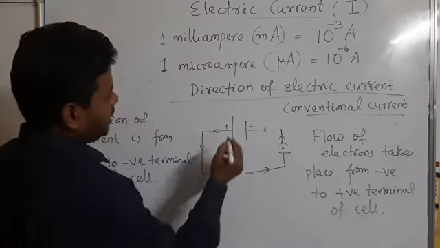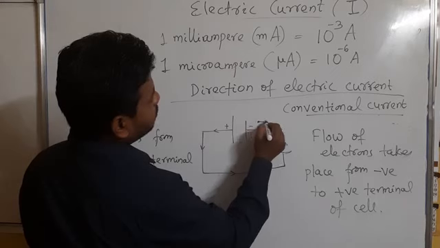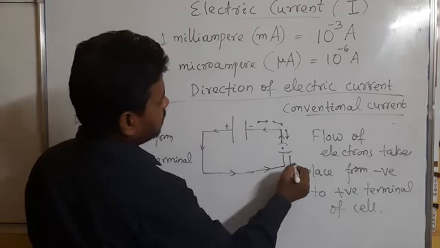It means if an electron moves, it moves from negative to positive like this.